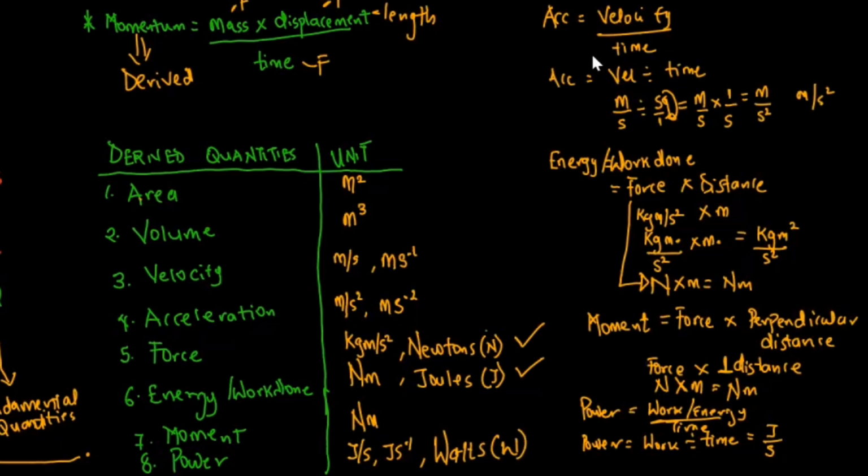So these are some derived quantities, and there are a whole lot of others. So you now know the difference between a fundamental quantity and the derived quantities. Fundamental, they are simply the basic quantities. Derived, they are obtained from the fundamental either by multiplication, division, or a combination of both.